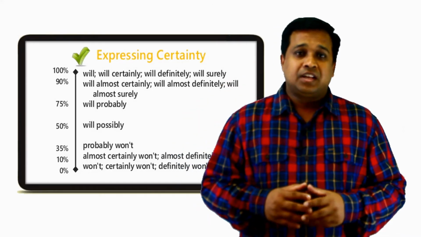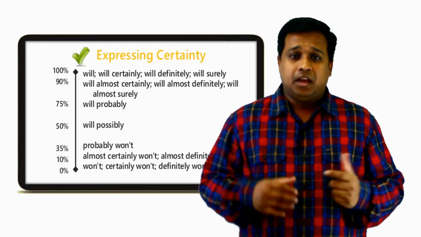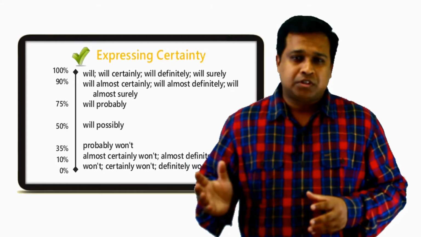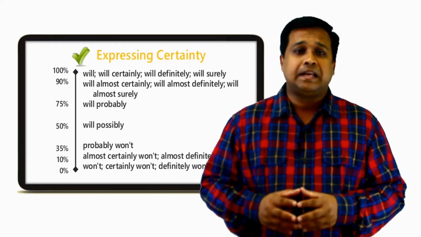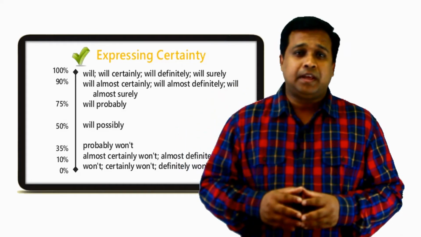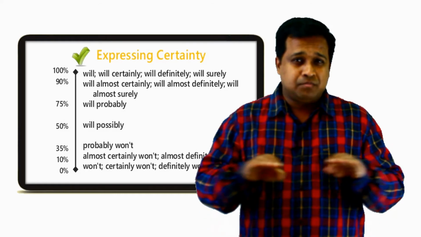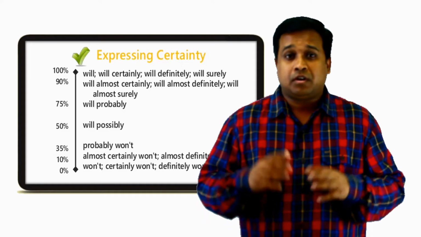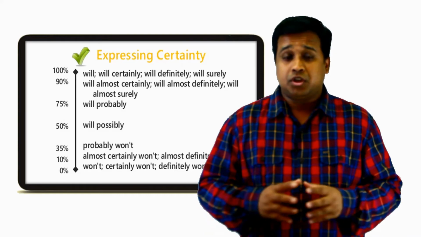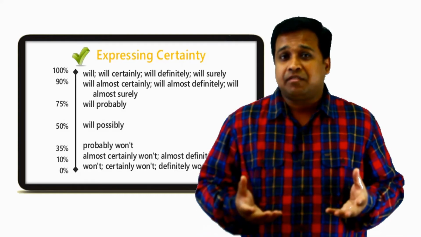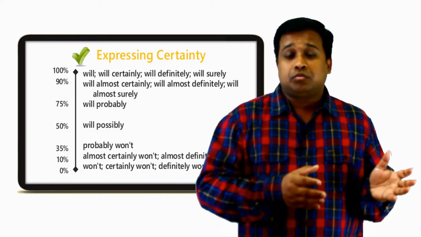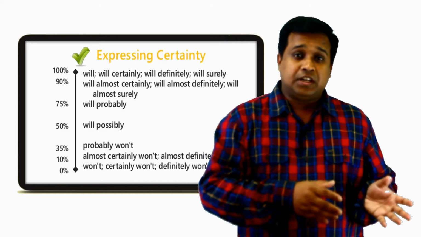If you have a look at this, you will see how the certainty level differs. If you use certainly, definitely, you are speaking about 100% sure, or you don't have any doubts whatsoever that the action will happen or take place. But if you want to sound a little less than that, you can use probably and possibly, which becomes equal to 50% or around 50%. But if you want to speak about nothing at all, meaning it's not going to happen, it's negative, there's no chance whatsoever, then you can write it in negative. Won't, definitely won't, certainly won't.